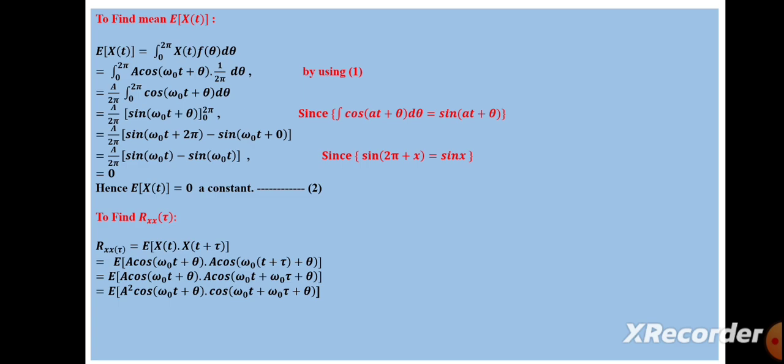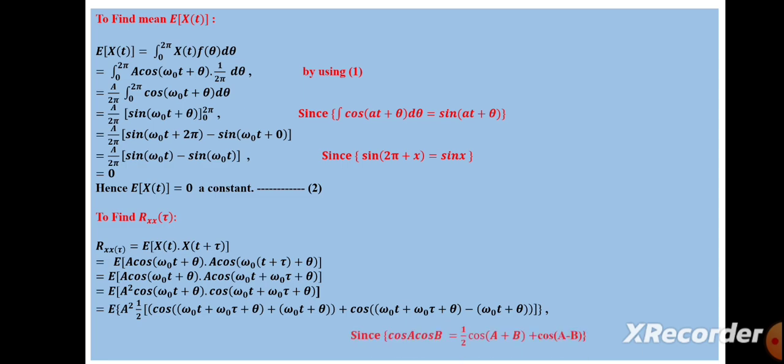So this is in the form of cos A into cos B. We are going to use the formula cos A cos B is equal to 1 by 2 [cos(A plus B) plus cos(A minus B)].